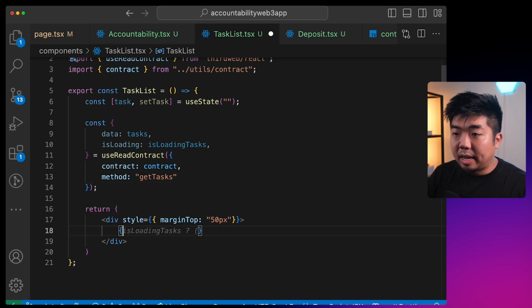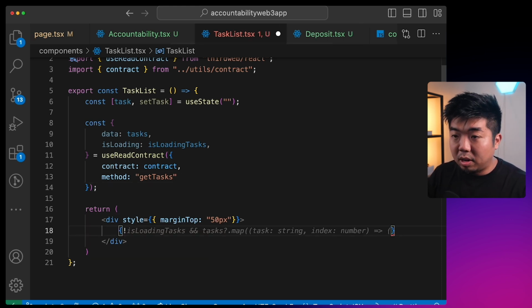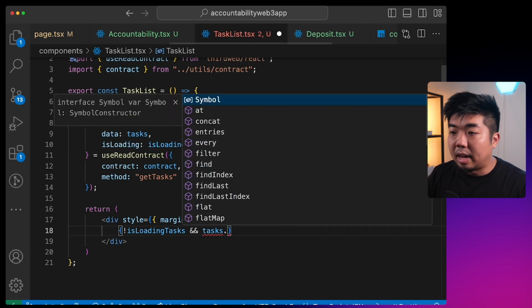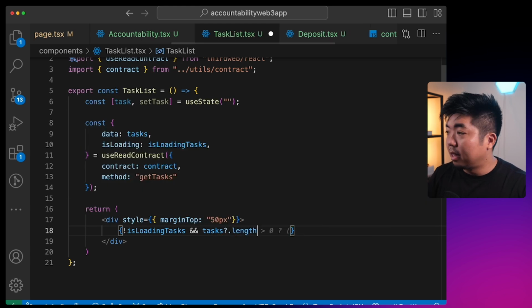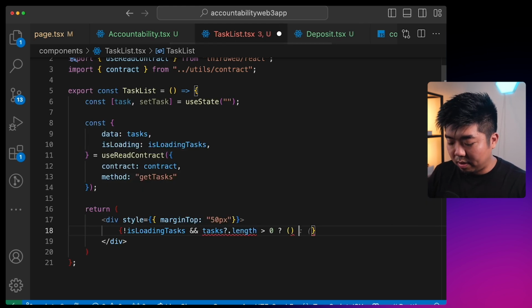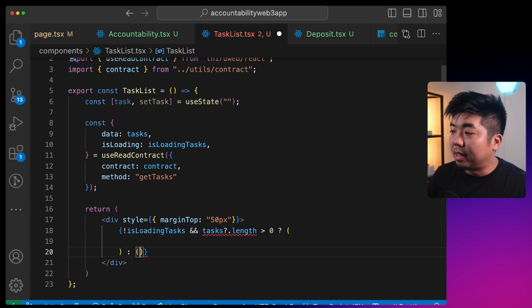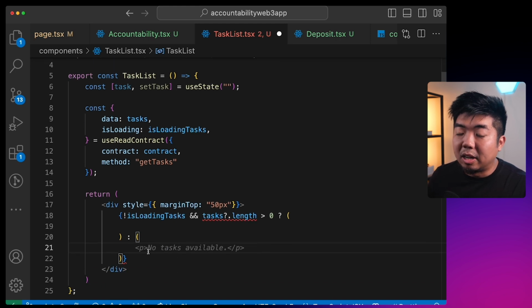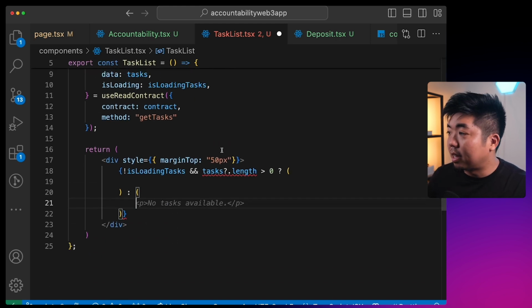So in here, we're going to make sure that we're no longer loading our tasks and that our tasks.length is greater than 0. Because if it is greater than 0, then we'll display our task list. But if it's not greater than 0, then we need to let our user enter in their first task.